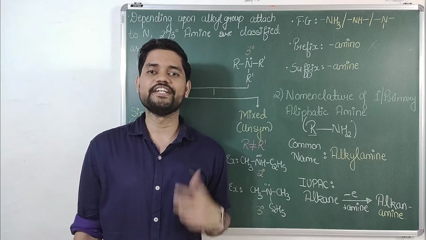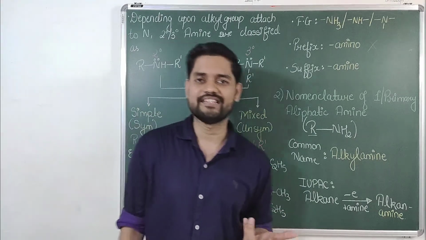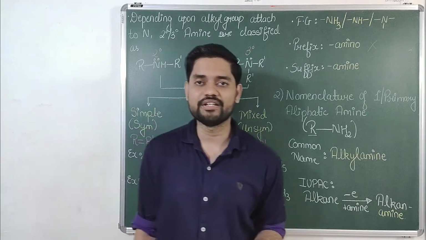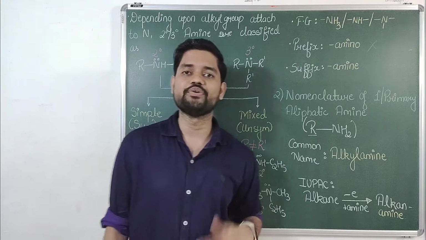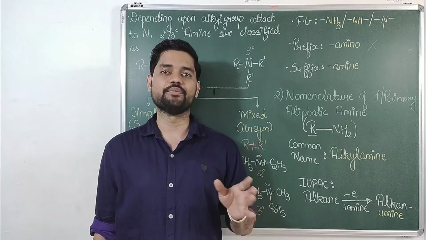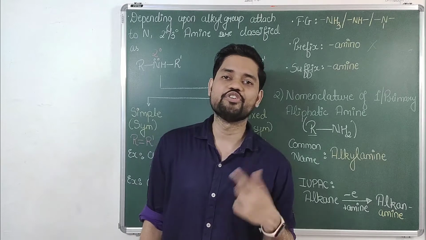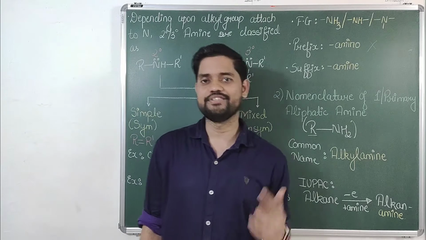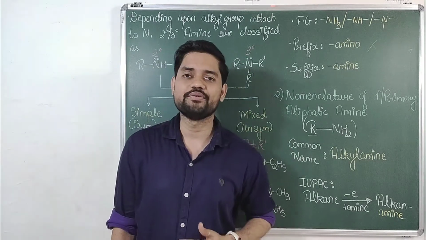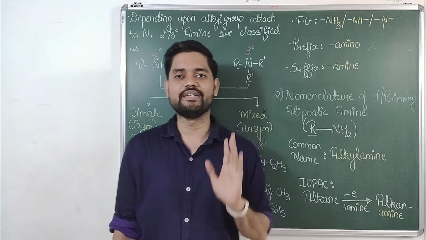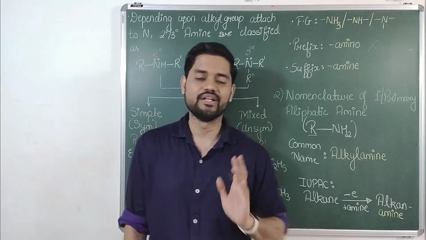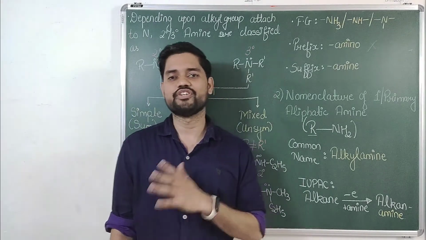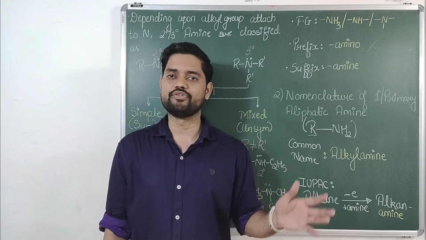Then proceeding further, the rules are the same as alcohols. Since it is a functional group, it should get the least number irrespective of double or triple bond or substituent present. If it has an equivalent position, then you should go for multiple bonds. If multiple bonds and functional group are both at equivalent positions, then give the least number to the substituent, and if all are at equivalent positions, then alphabetical order should be followed for substituents. These are the basic things that we have already discussed in alcohols. That's why I recommend you to first visit all the 12 sessions that we have discussed before this.